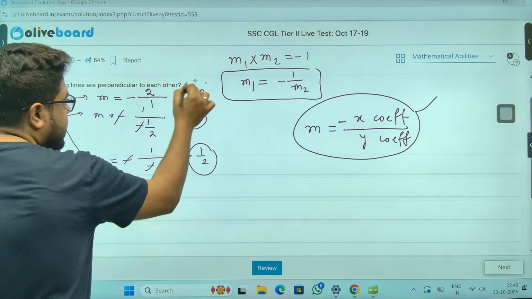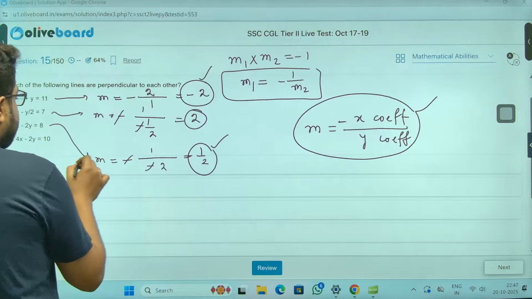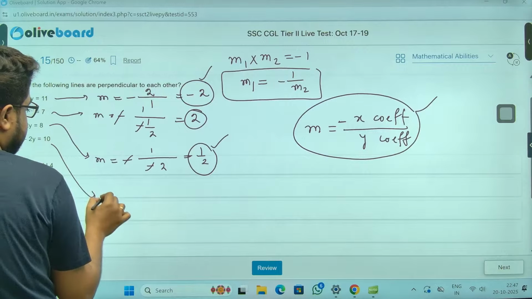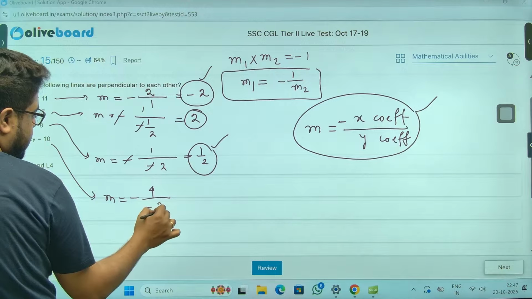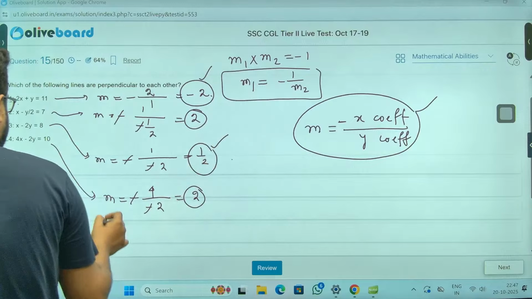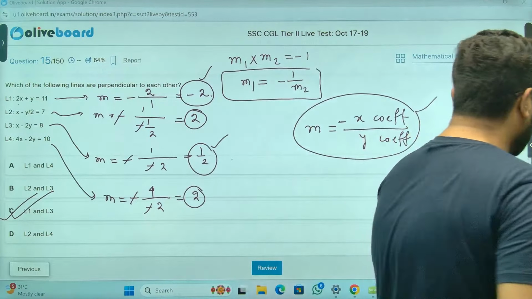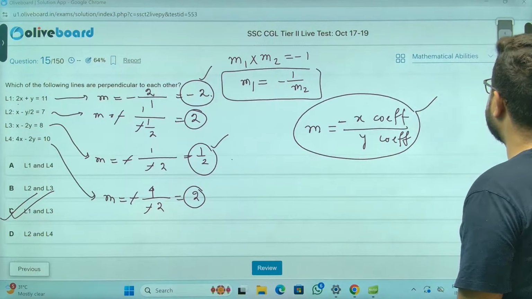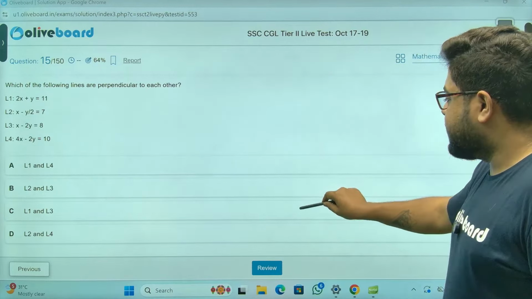These two are perpendicular. If you want to check the other, m equal to -4 by minus of 2 is also 2. So line 1 and line 3, option C is the answer. You see, negative reciprocal. That's done.